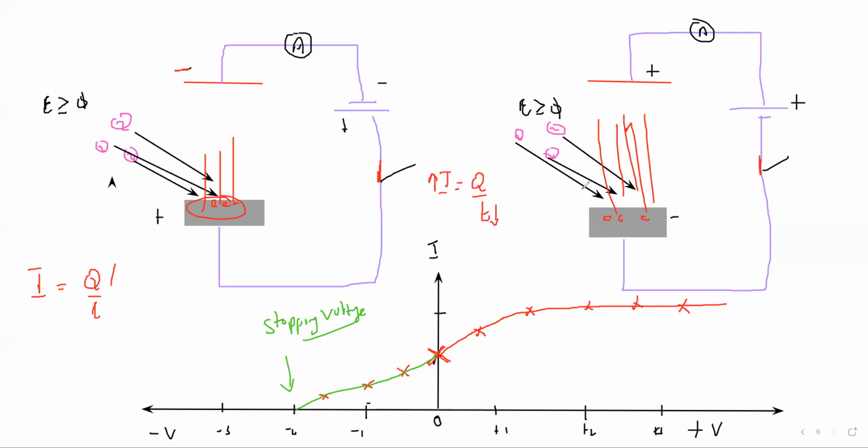So basically, we change the terminals, and we observe different stopping voltages. Observe that there is a voltage at which the current is zero, and that voltage is known as the stopping voltage, the voltage which stops the electron from moving from one electrode to another.